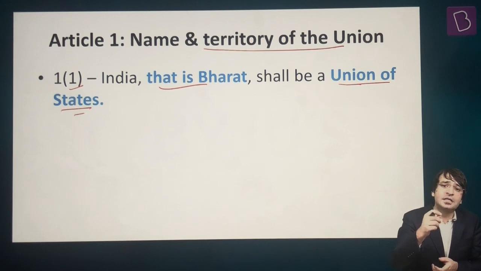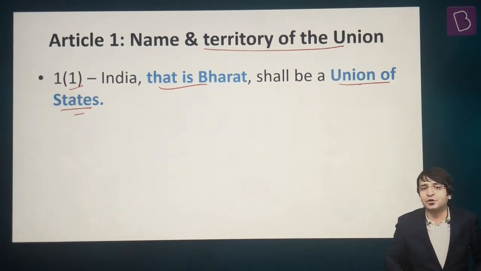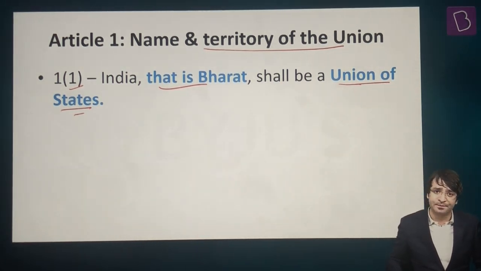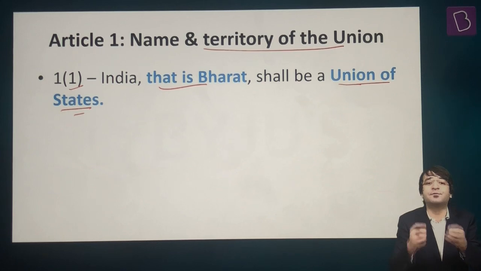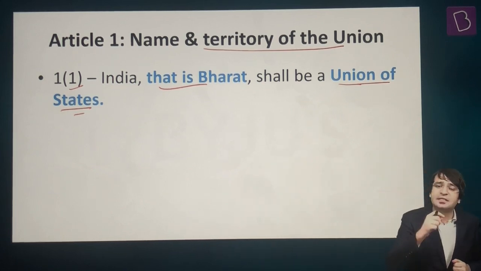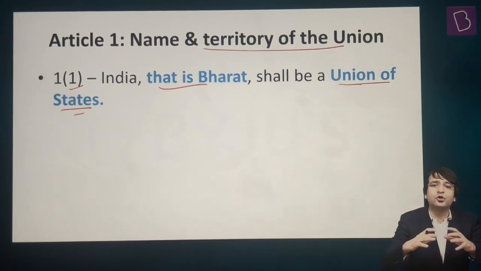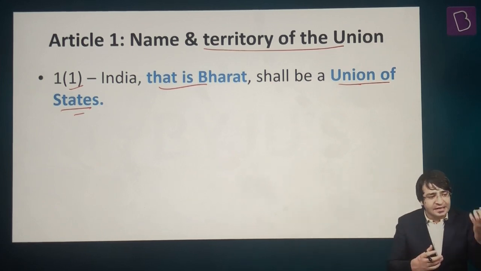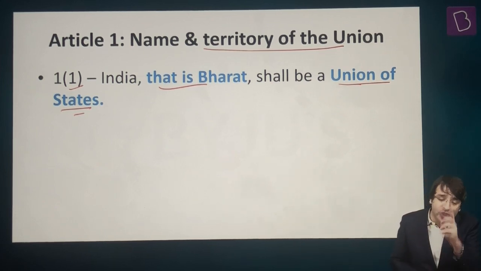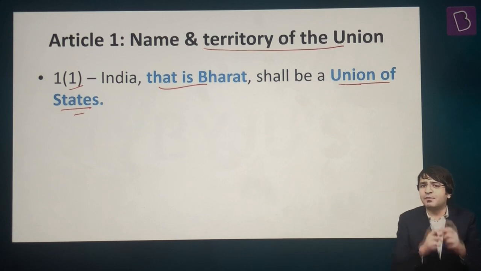That is how in 1946, power was given to the people of this country that you can frame your own constitution. And on 9th of December 1946, this Constituent Assembly met for the first time. This Constituent Assembly had to decide what are going to be the rules on the basis of which this country will be run. But the question also was, what should be the name of this country?